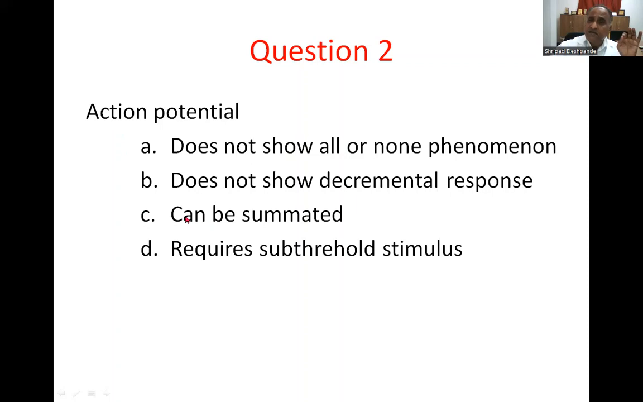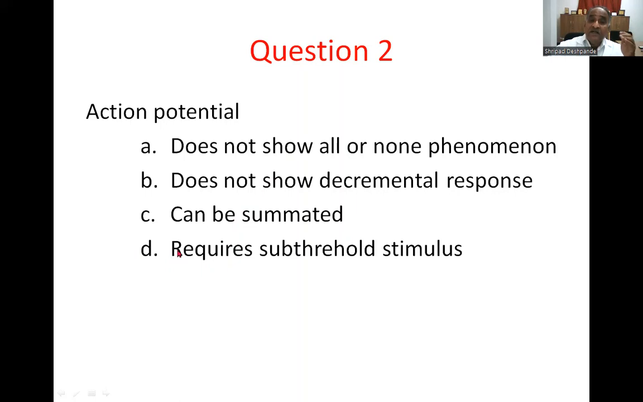Action potential cannot be summated because it is an all or none response. It cannot be summated because there is a refractory period, and since it is reaching the peak, it cannot exceed the level of the sodium equilibrium potential. Beyond that it cannot exceed. It is maximal. That's a part of the all-or-none response.